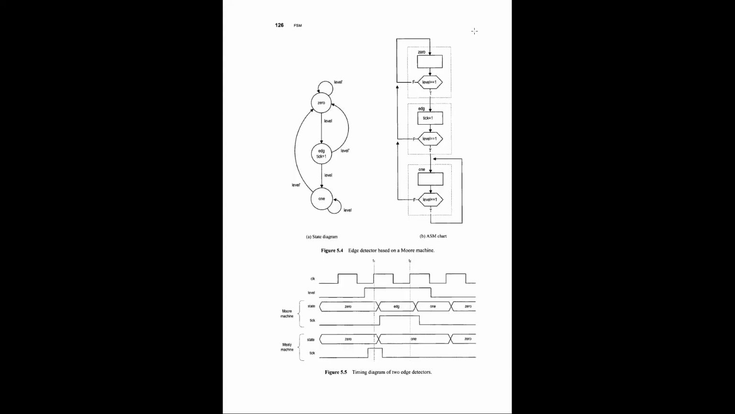Here you go. It starts from here. So what are the inputs? Clock, reset, and there is the input level. Level is the signal whose level we want to detect. And tick is the signal which basically signifies if a positive edge is detected.